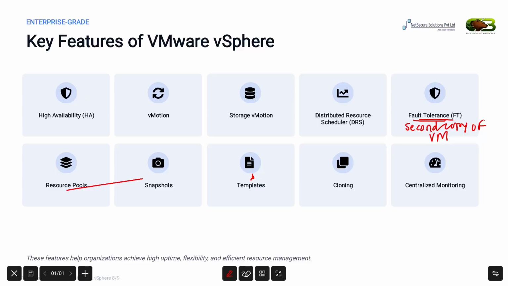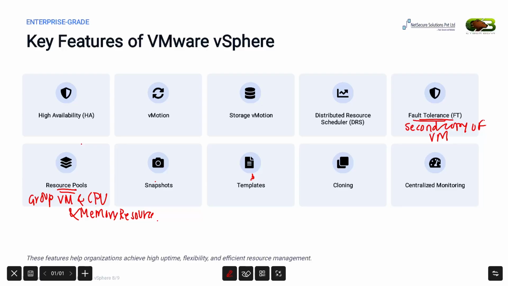Then we have resource pools. Resource pools allow administrators to group virtual machines and allocate CPU and memory resources according to business priorities. This helps organizations manage resources more efficiently.